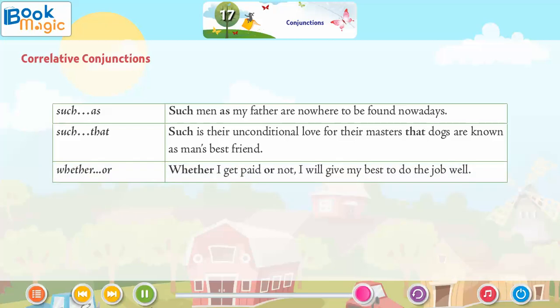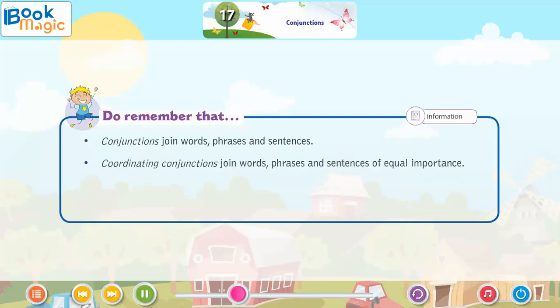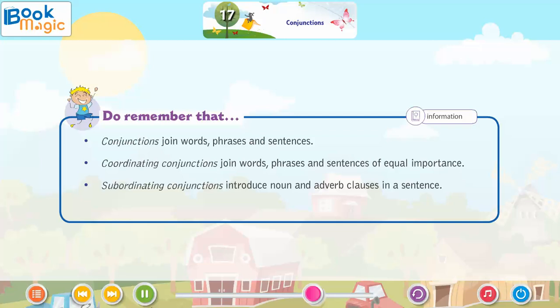Whether, or: Whether I get paid or not, I will give my best to do the job well. Do remember that conjunctions join words, phrases, and sentences. Coordinating conjunctions join words, phrases, and sentences of equal importance. Conjunctions introduce noun and adverb clauses in a sentence. Correlative conjunctions are always used in pairs.